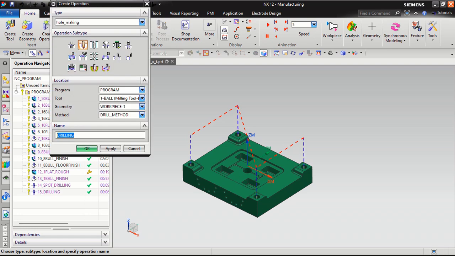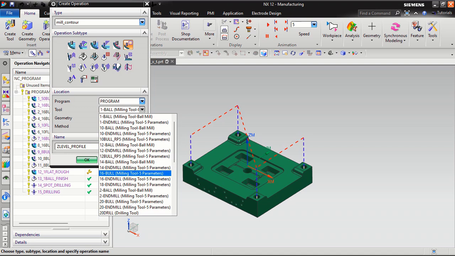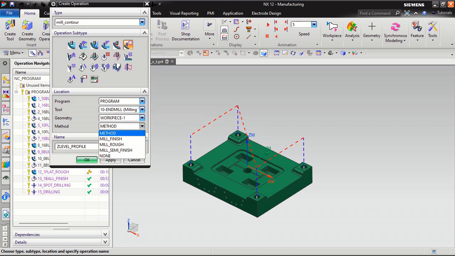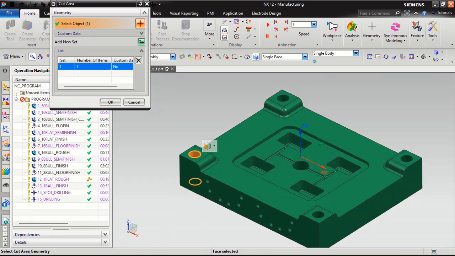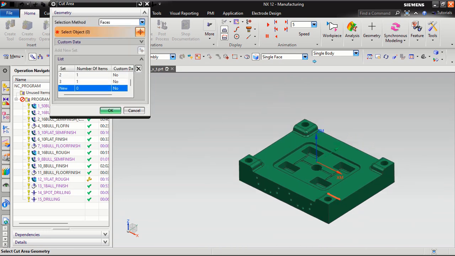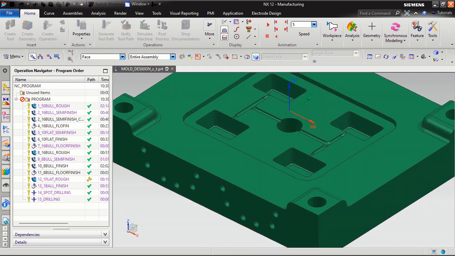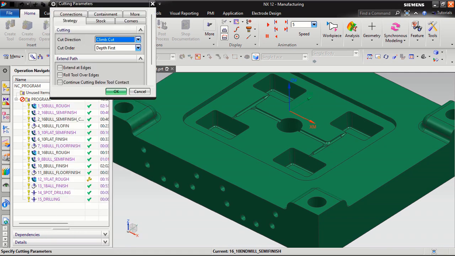So I will take create operation, mill contour, Z level profile. I will take 10 end mill. This is the workpiece. I want to do the mill semi finishing program, 10 end mill semi finish. Then click OK, specify cut area. This is our area. Middle mouse button, click, add whatever you want. Then click OK. I want 0.1 interpolation depth of cut.